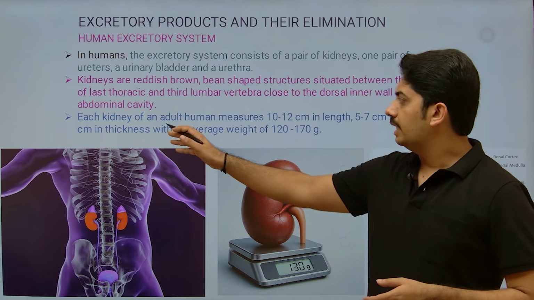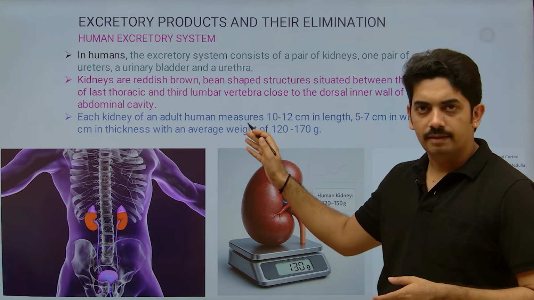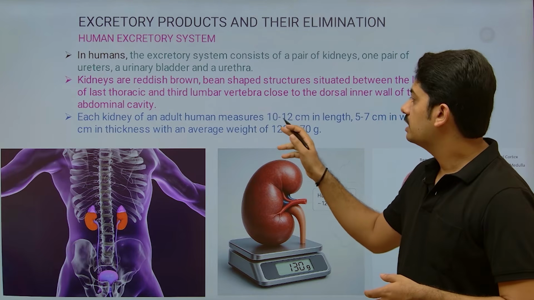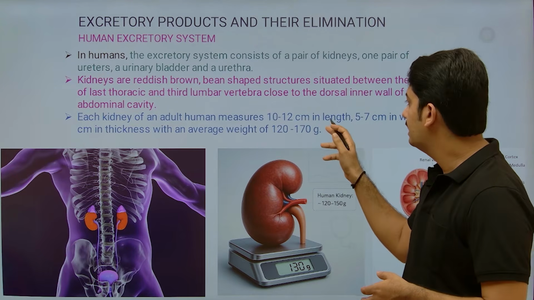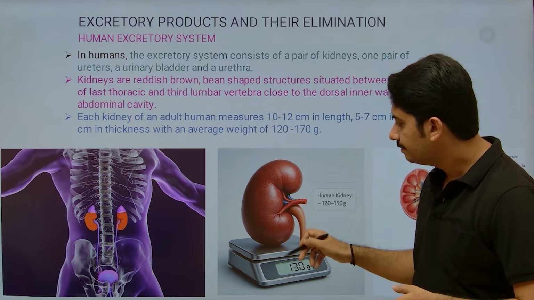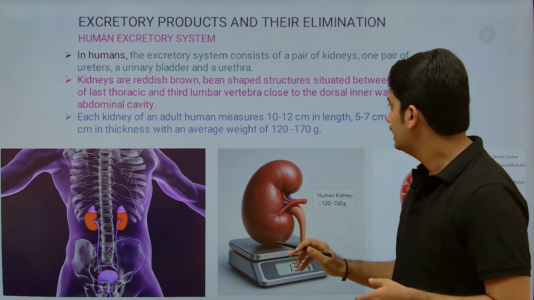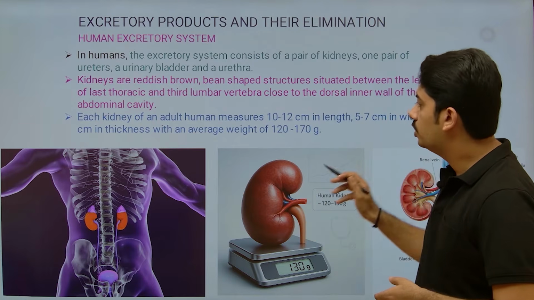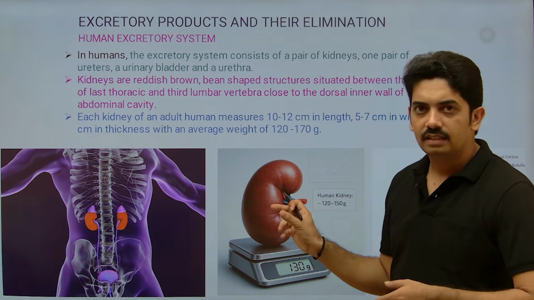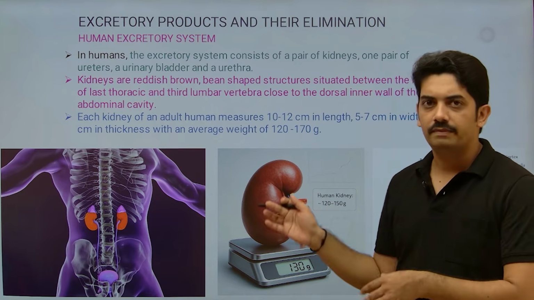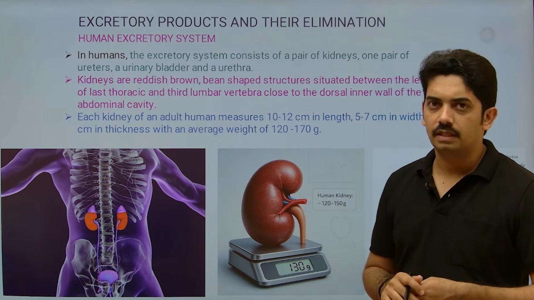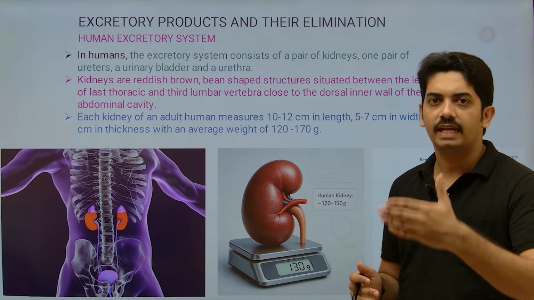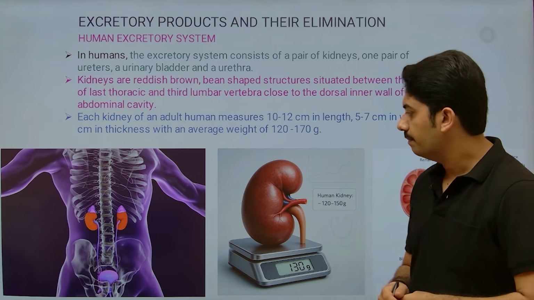Now, each kidney of an adult human measures 10 to 12 centimeters in length. So this is the length, 10 to 12 centimeters, 5 to 7 centimeters width, and 2 to 3 centimeters thickness. Later I will show the real picture of the kidney, how it appears when you take the longitudinal section.